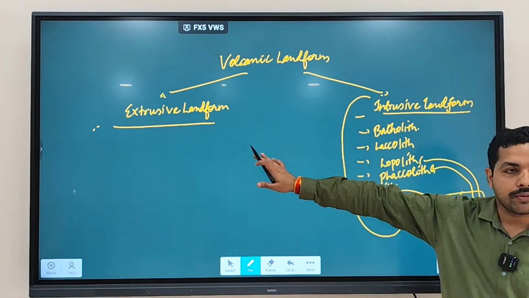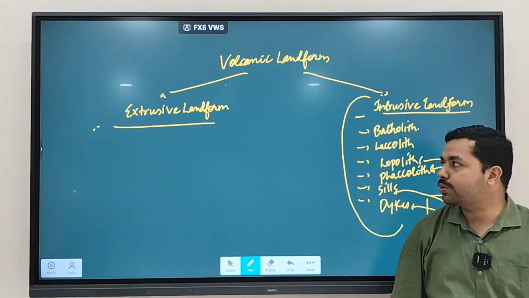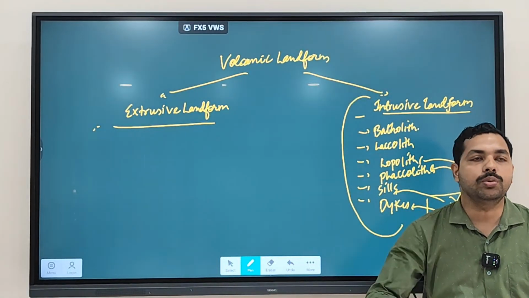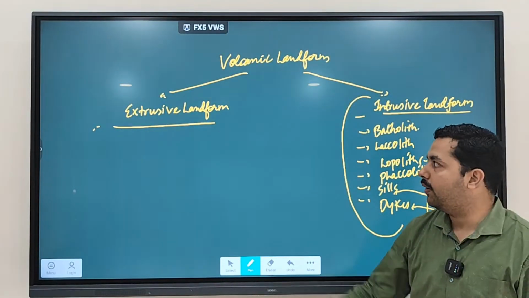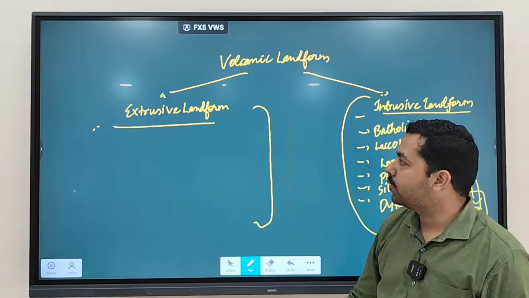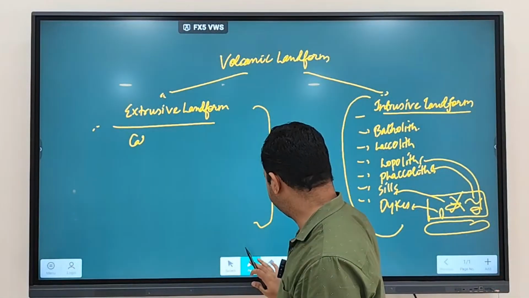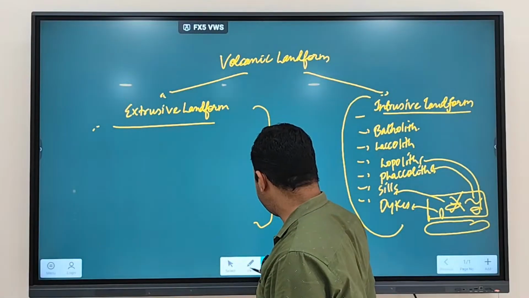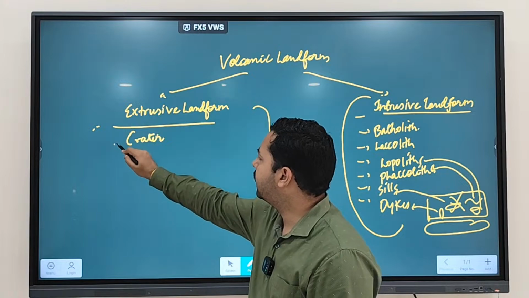Now we'll take up which landform? Extrusive landform. What is formed due to volcanic eruption onto the surface? Extrusive landform. In extrusive landforms, one important thing you find is a crater, and a crater can be of different types.